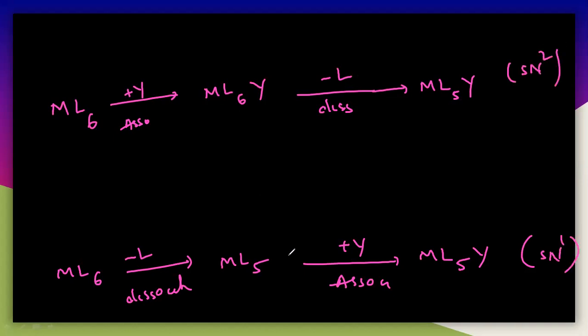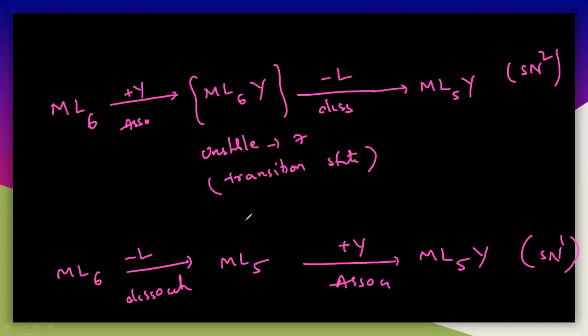So why it is a second order, I will tell you. But see here, this particular complex is actually unstable. This is unstable because it is 7 coordinated. Hence it is called the transition state. But here it is simply an intermediate. So there is a difference between the intermediate and the transition state.